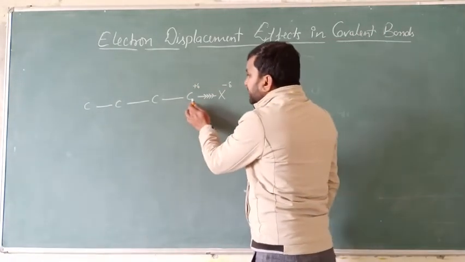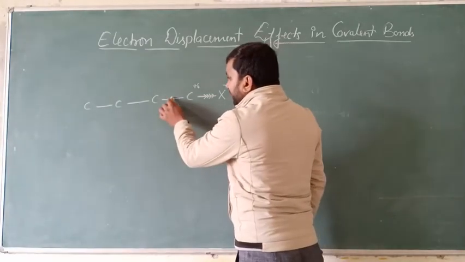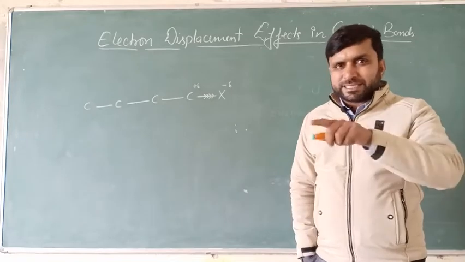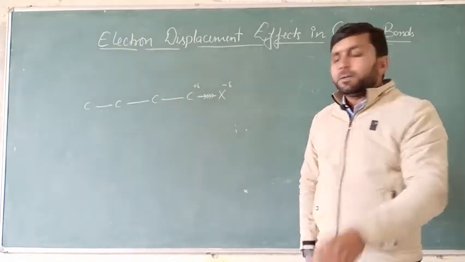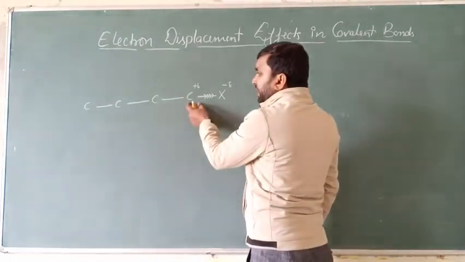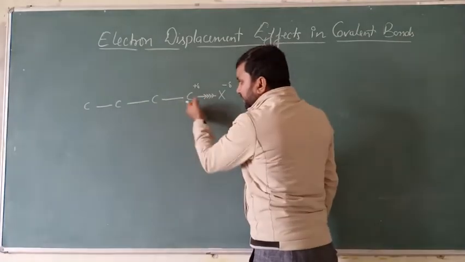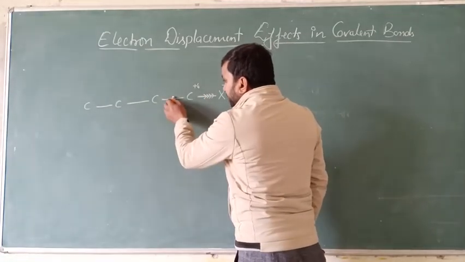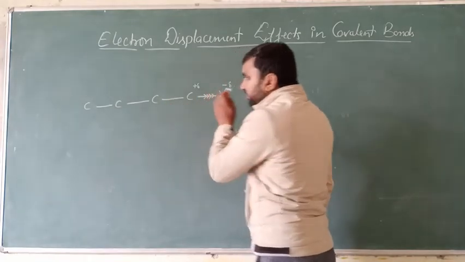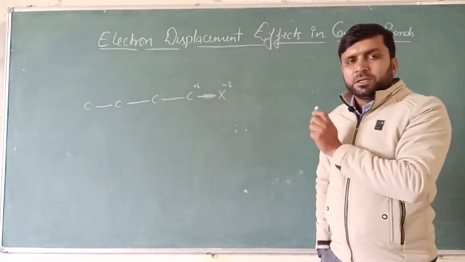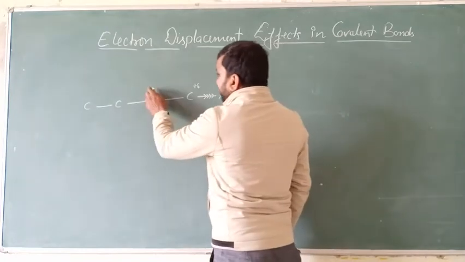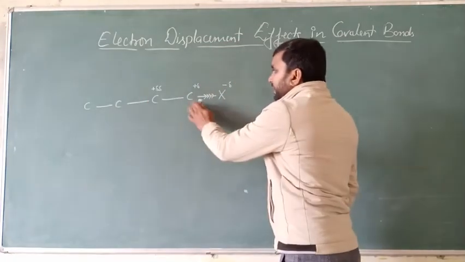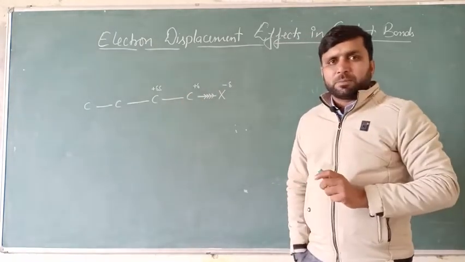Now see, this carbon got partial charge, so whatever the bond pair is present between the carbon, which must be in the exact middle of the bond, because of generation of this partial positive charge, the electron will be pulled toward this carbon, and because electron will slightly shift toward this positively charged carbon, this carbon again will generate positive charge, but this positive charge will be less as compared to the first carbon.